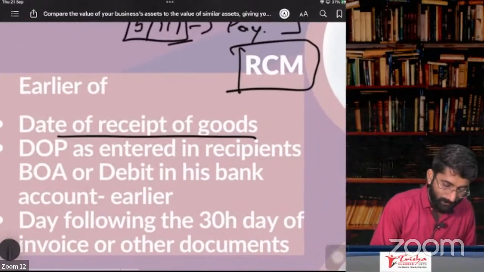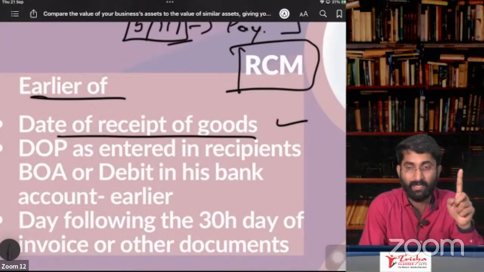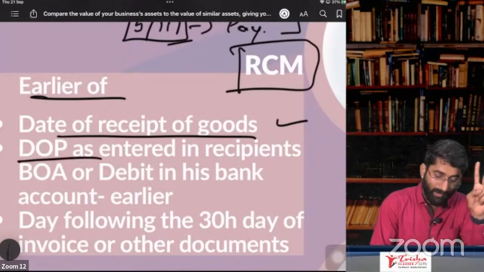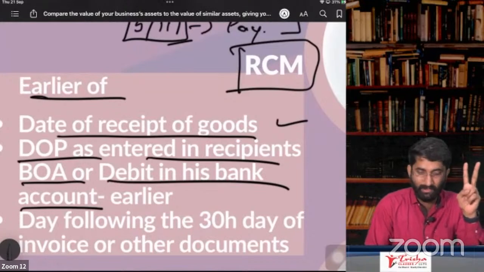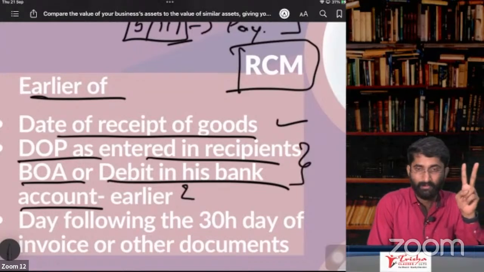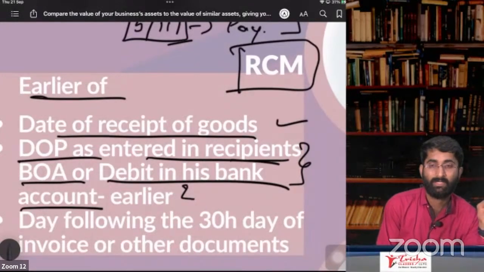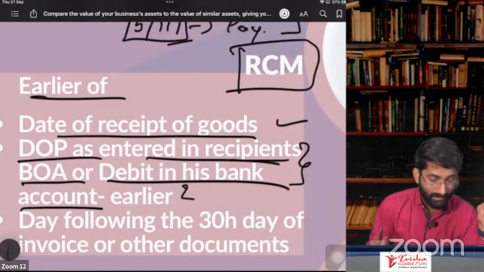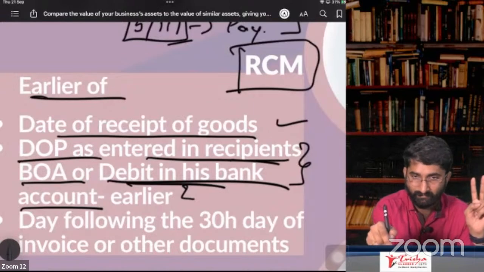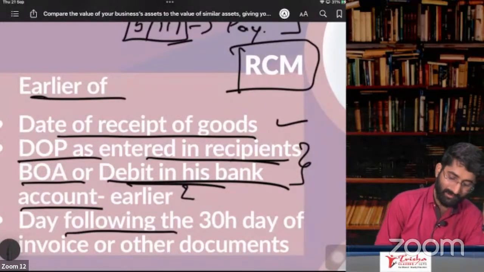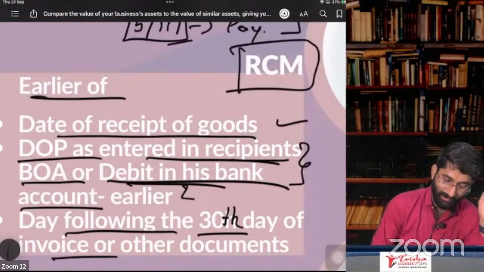Section number 12, subsection 3. Date of receipt of the goods, date of payment as entered in the recipient's books of accounts or debit in his bank account, whichever is earlier of these. That date, or the day following the 30th day of invoice or other documents.